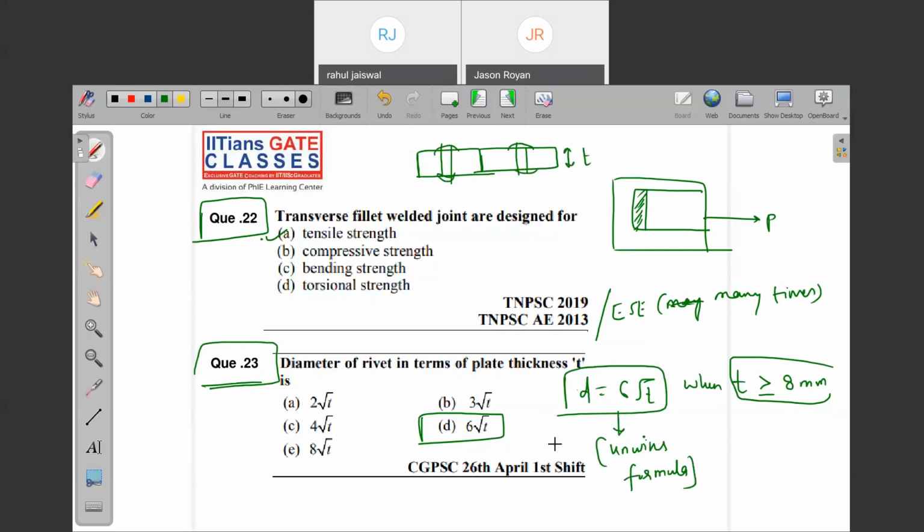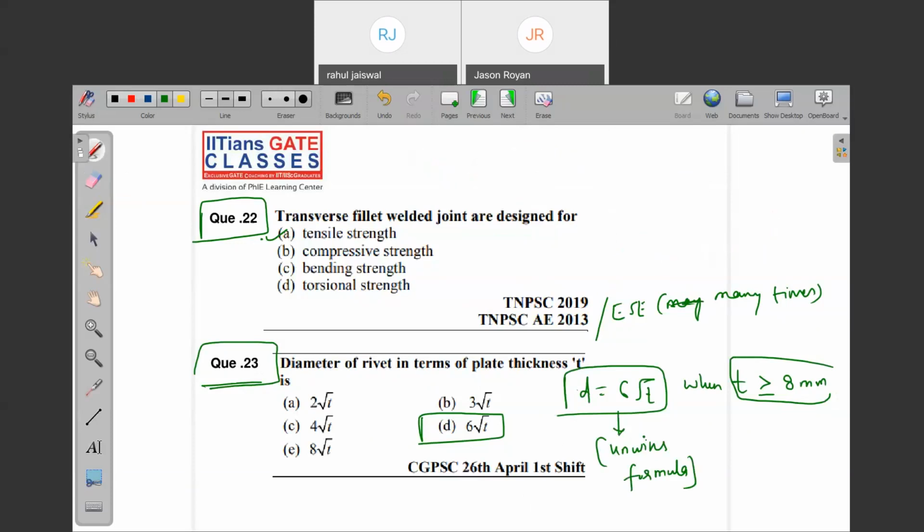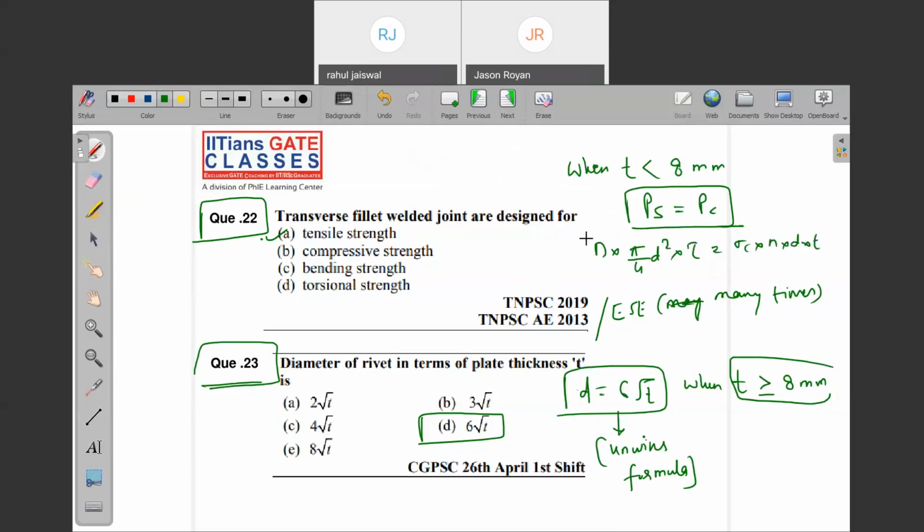But you will ask, sir, what will happen when the thickness is less than 8 mm? Then you need to equate Ps equal to Pc: N into pi by 4 d square into tau is equal to sigma c into N into d into t. In this equation, everything will be given to you. You can calculate the thickness. Are you getting, guys?